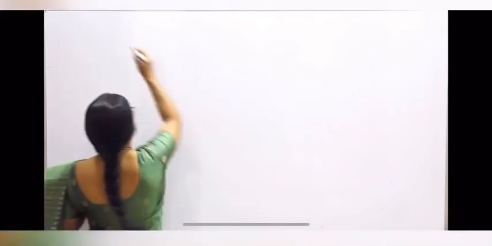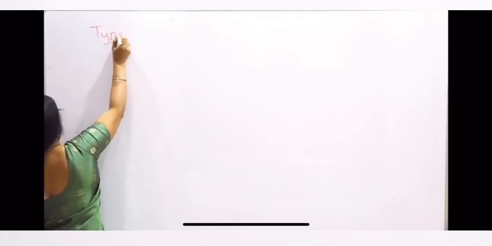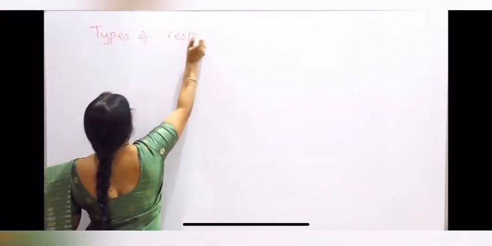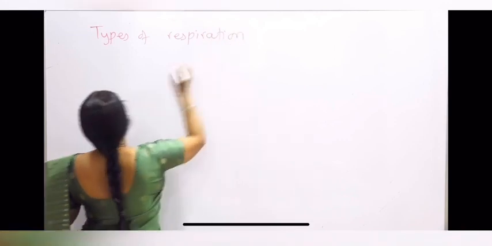Well, now we will take up the types of respiration. I said that respiration is a process in which the oxygen is taken in, and after the exchange of the gases, carbon dioxide is produced, which is released out. But respiration doesn't always take place in the presence of oxygen. In higher organisms, in all higher plants and animals, respiration occurs in the presence of oxygen, but in microorganisms, respiration can occur without oxygen also. So there are two types of respiration.